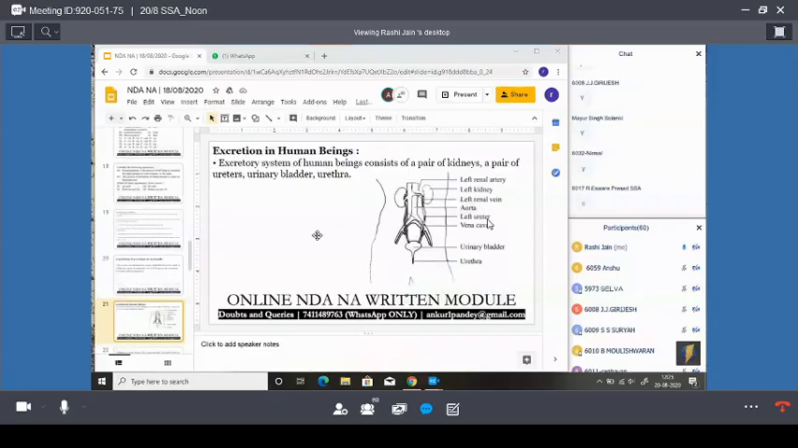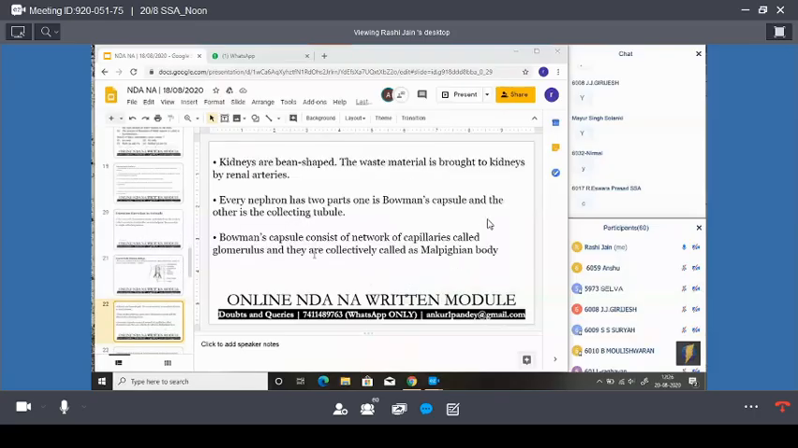Now, moving ahead, excretion in human beings. In the human excretory system, there is a pair of kidneys, a pair of ureters, the urinary bladder and the urethra. See here in the diagram: the left renal artery, the left kidney, the left renal vein, aorta, left ureter, vena cava, urinary bladder and the last is the urethra. So this is the excretory system of the human being.